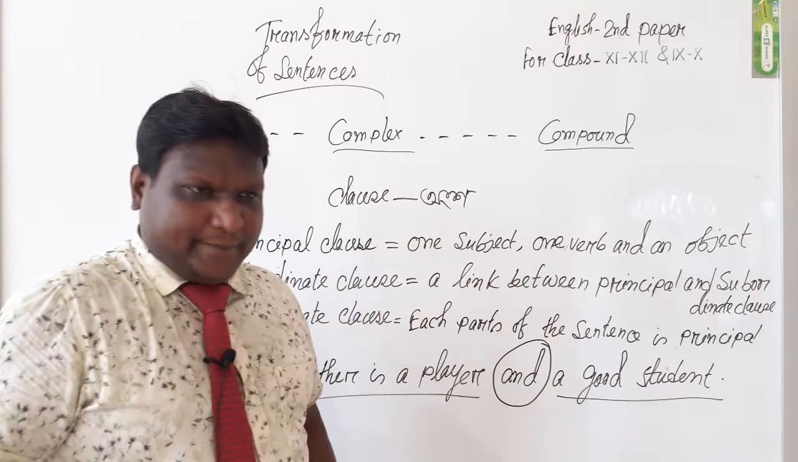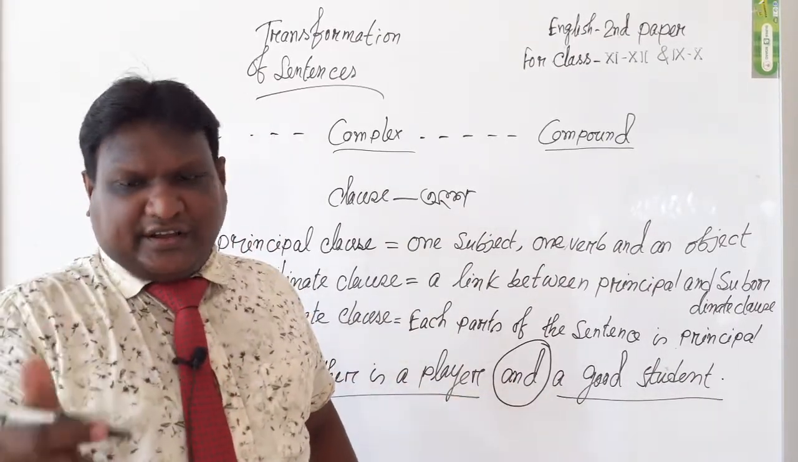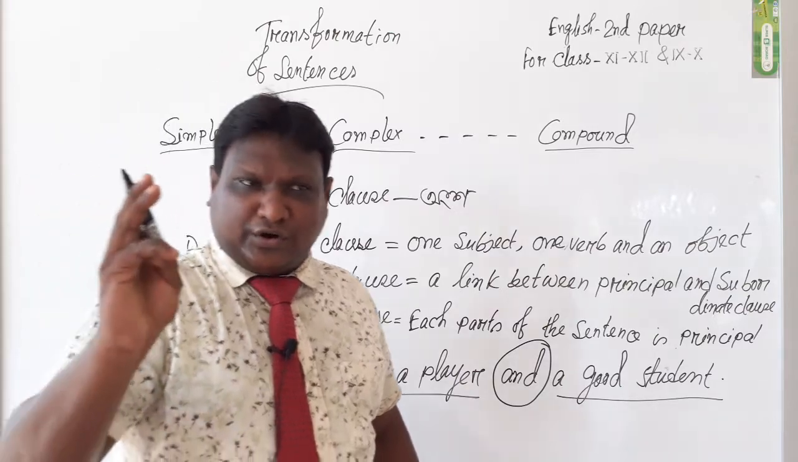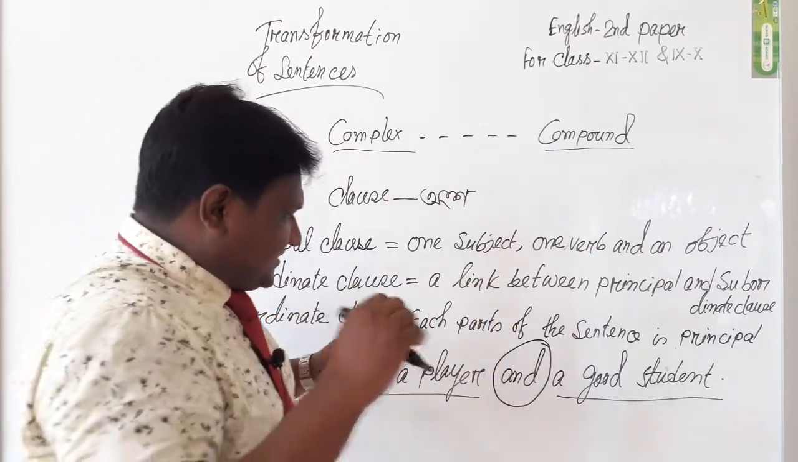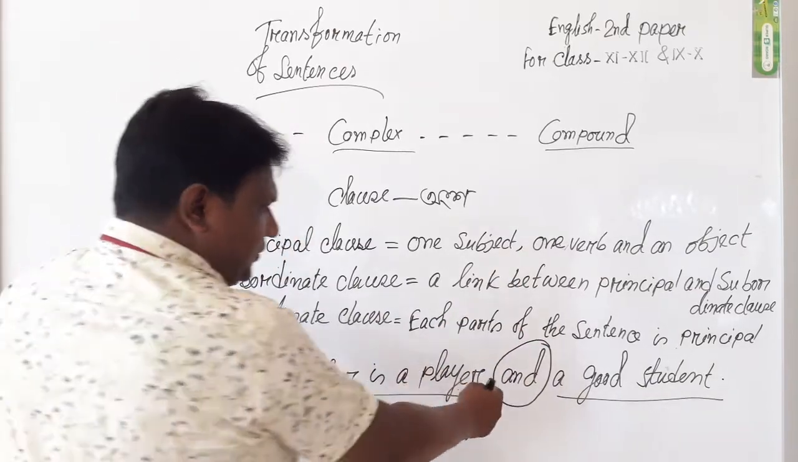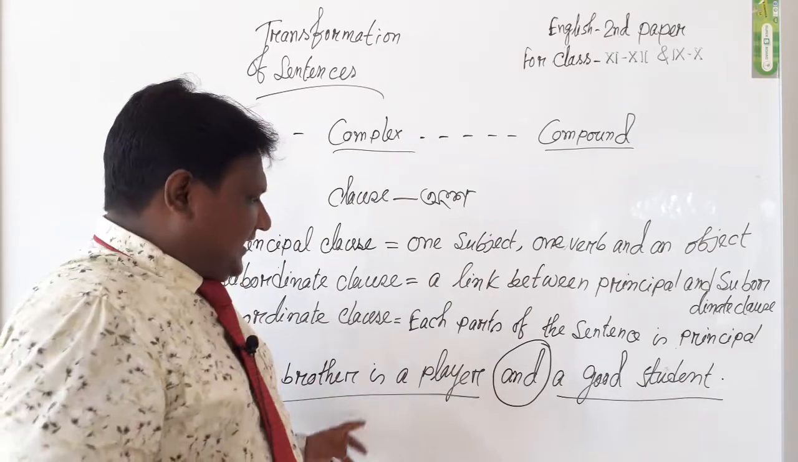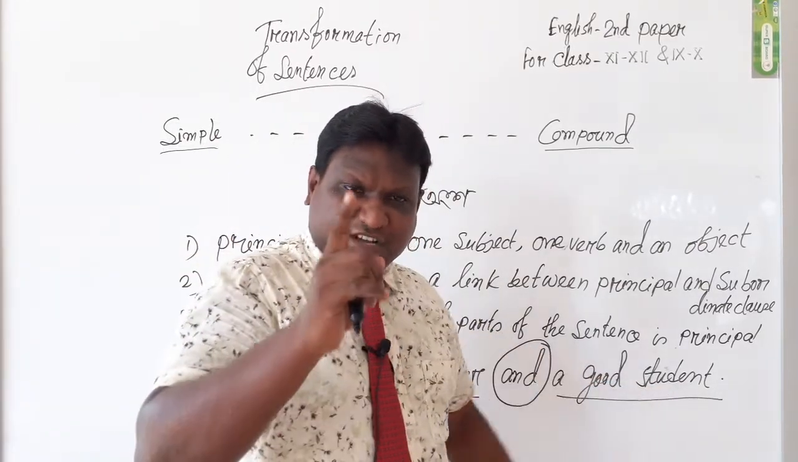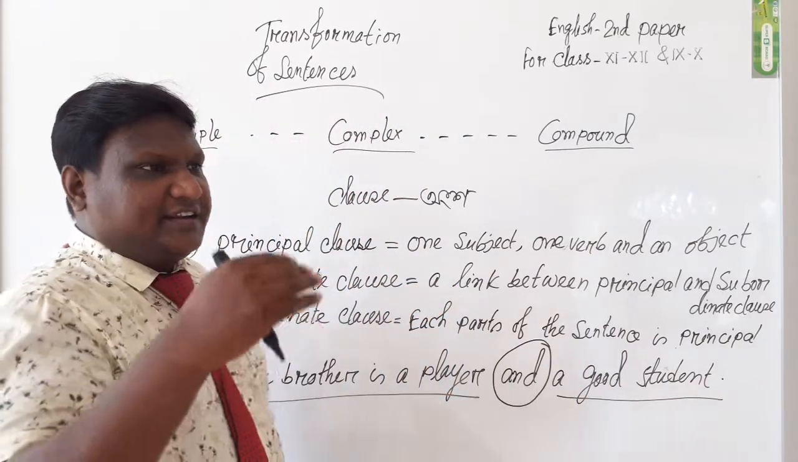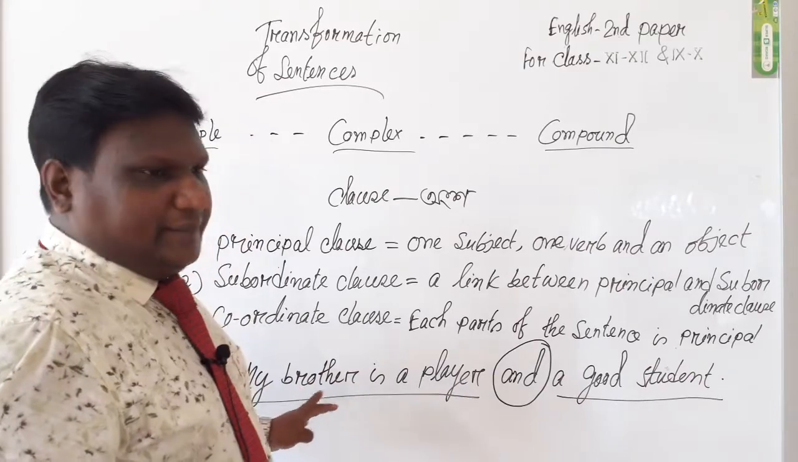So, we can say the sentences which are joined by and, but, or are compound sentences. In compound sentences, the two parts are principal clauses. Each part can work independently, so each side is a principal clause or independent clause.